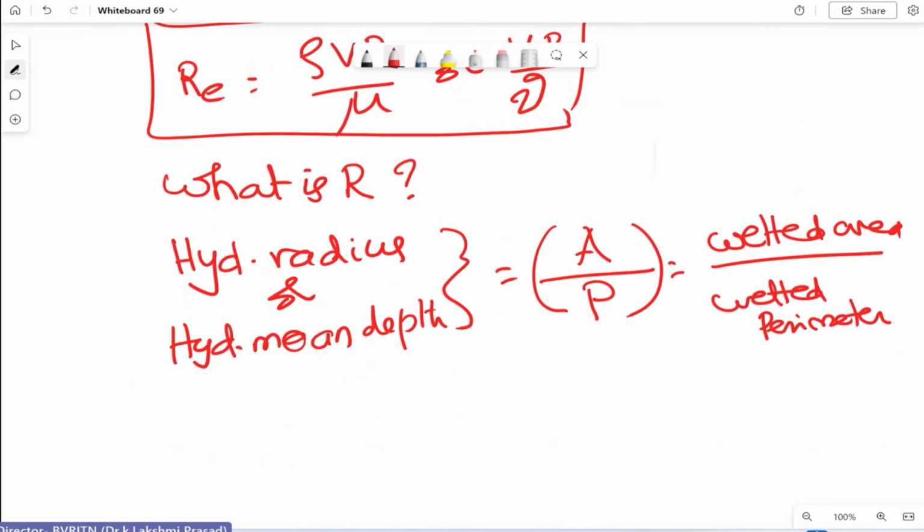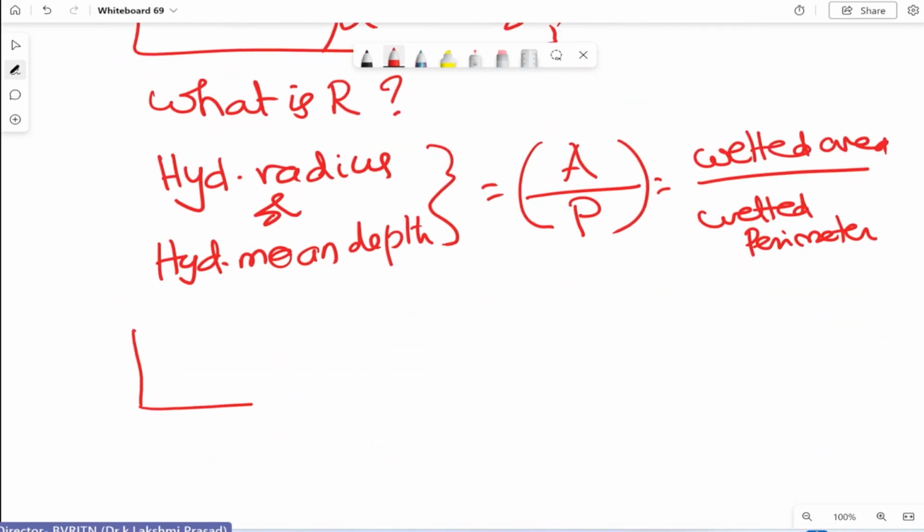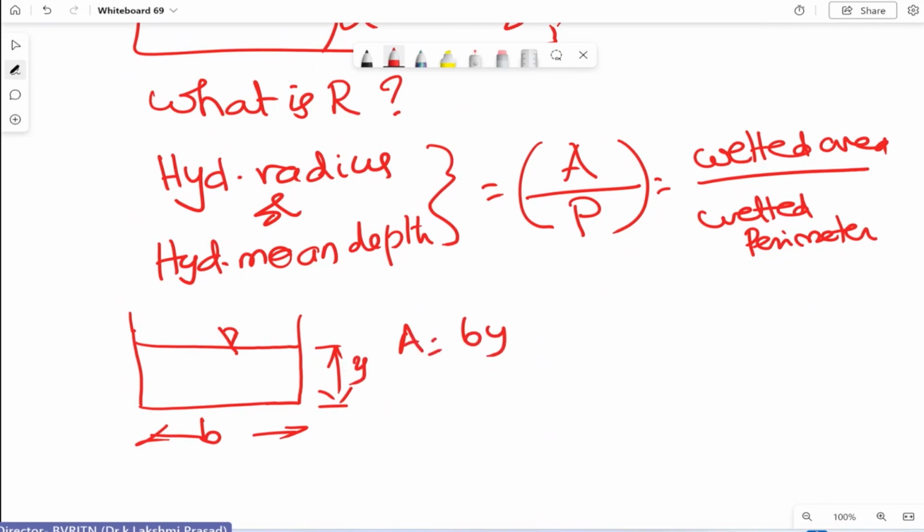Now, depending upon the shape of the channel, for example, if the channel shape is rectangular, with B as the width and Y as the depth, and this is the free surface, then A is equal to By, right?